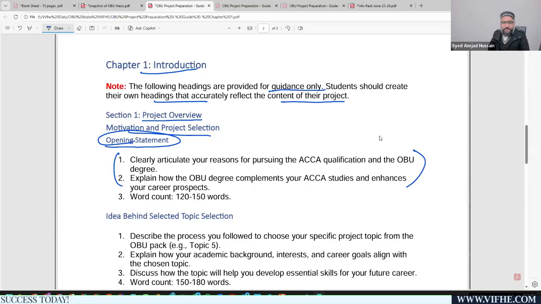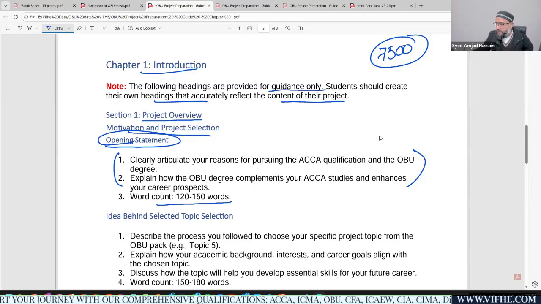You should be explaining how you have actually started your duties. This is about yourself. And the word count for this specific heading should not be more than 120 to 150 words. You need to make sure we have a window of 7,500 word count limit. We're not going to exceed it.